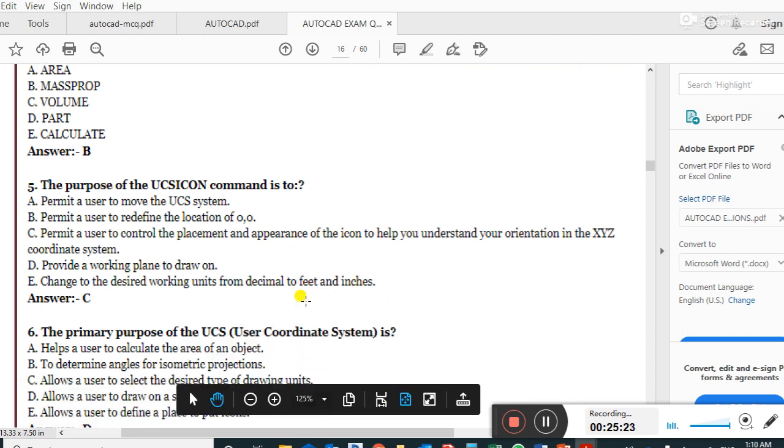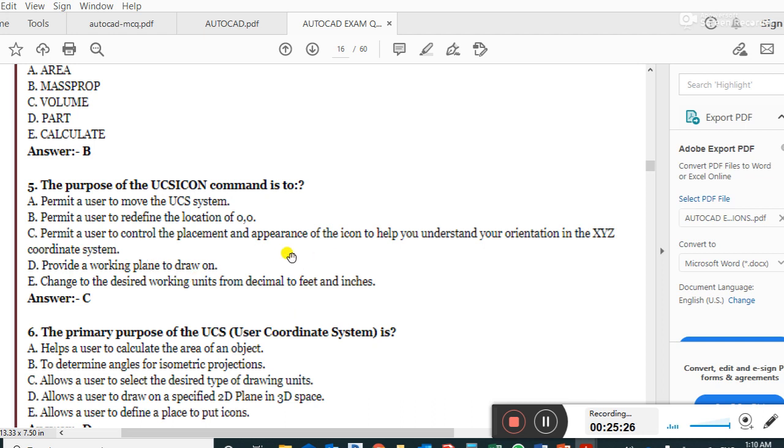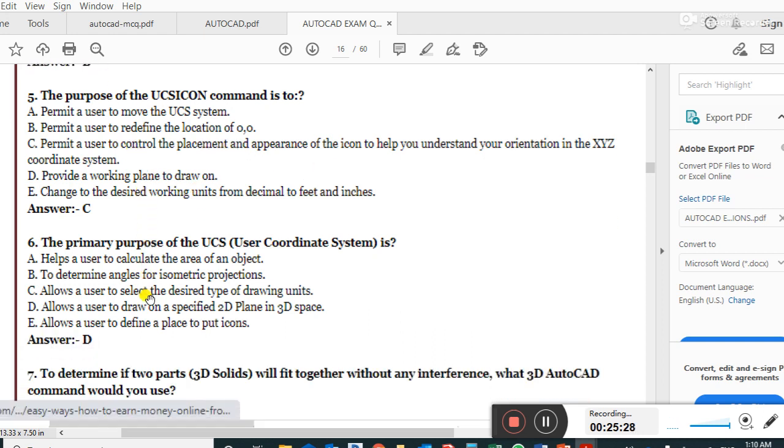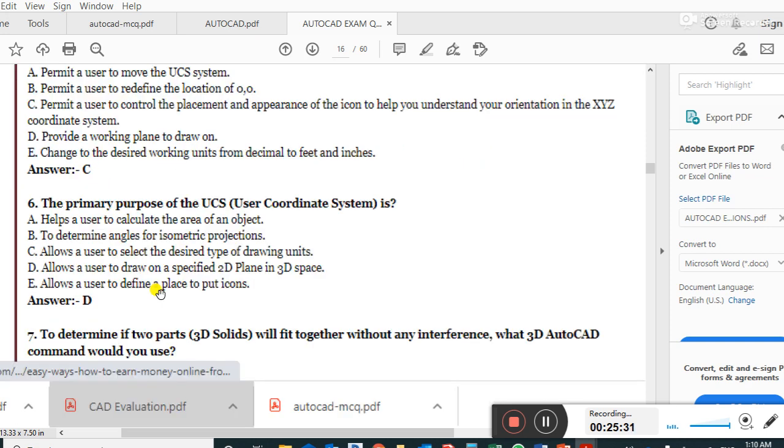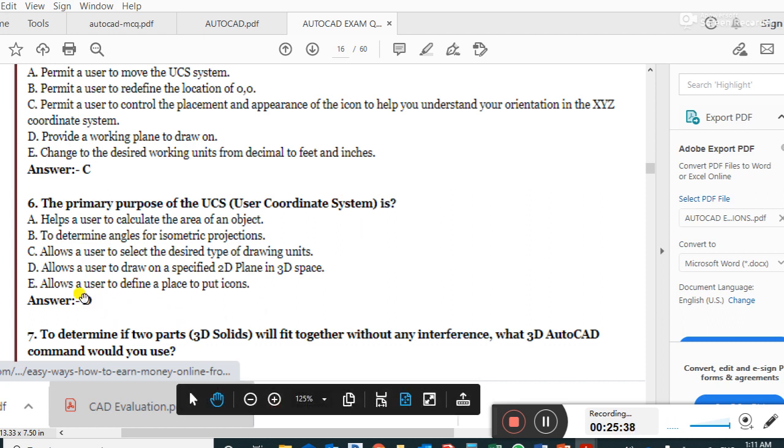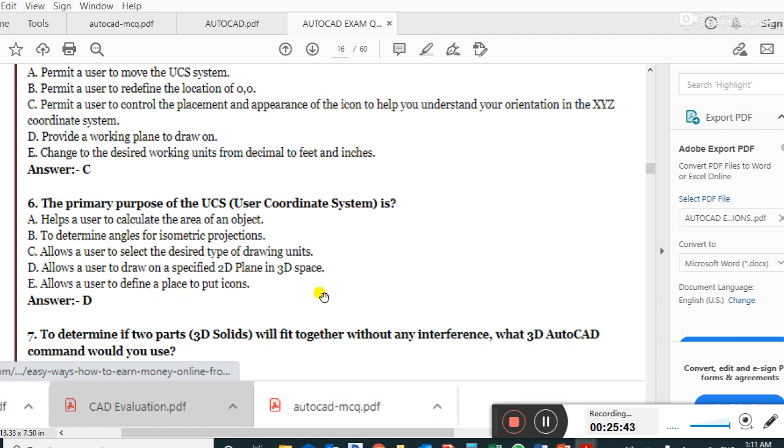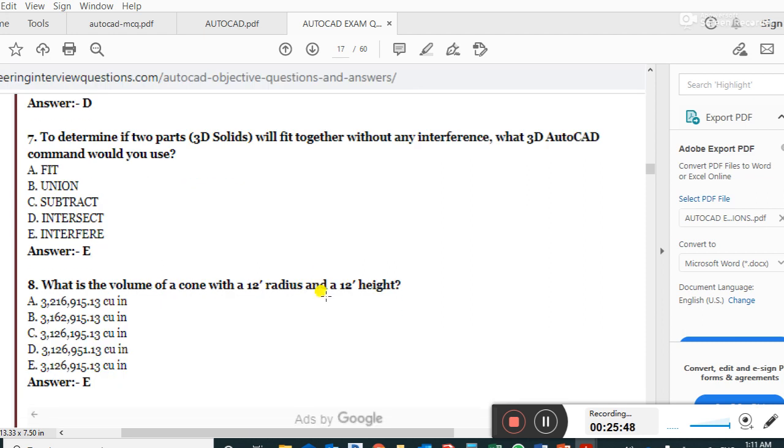The primary purpose of UCS, user coordinate system, is to allow the user to define a place to put the icon. Right answer. To determine if two 3D solid parts will fit together without any interference, what 3D AutoCAD command would you use?